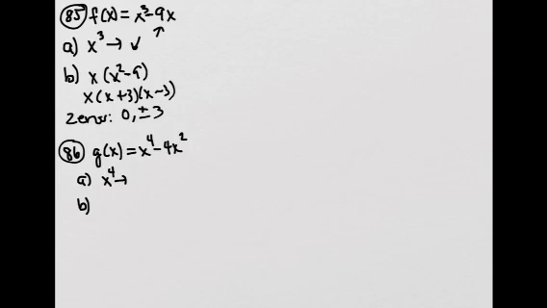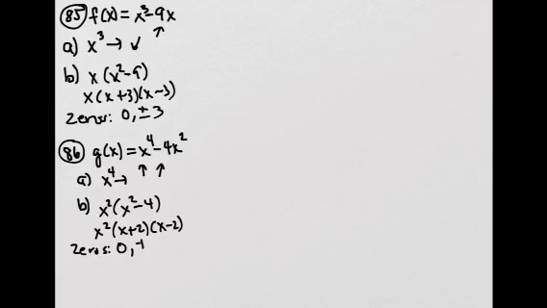Okay, for 86, x to the 4th is your leading term with an even degree and a positive leading coefficient. Then we know that both the left side and the right side go up. We could factor out an x squared, and then we have another difference of squares. So my zeros are 0 and then plus or minus 2.